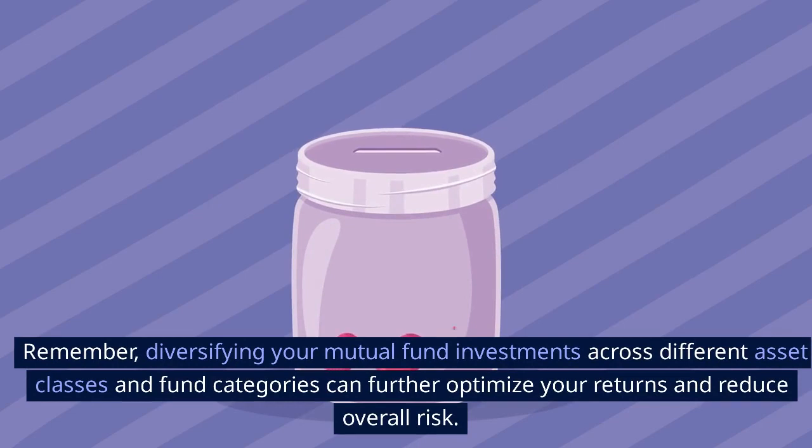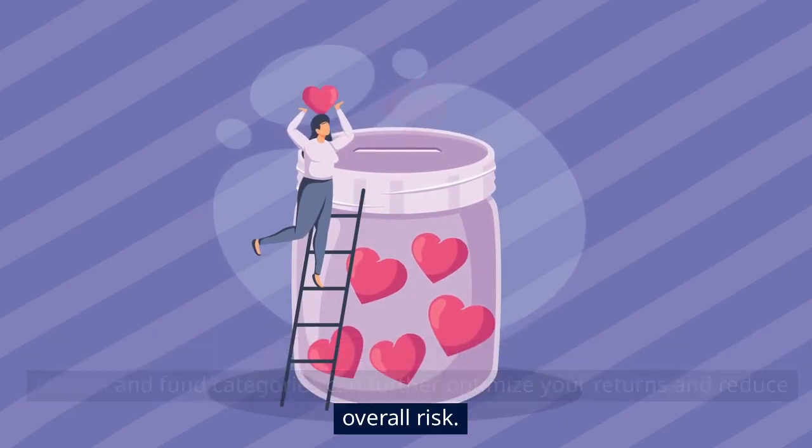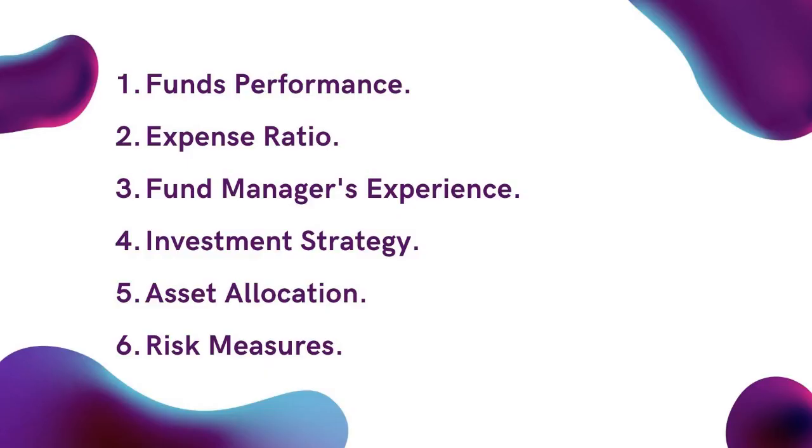Remember, diversifying your mutual fund investments across different asset classes and fund categories can further optimize your returns and reduce overall risk. By considering these key factors: 1. Fund's performance, 2. Expense ratio, 3. Fund manager experience, 4. Investment strategy, 5. Asset allocation and risk measures, you can make more informed decisions when choosing the best mutual funds for optimal returns.